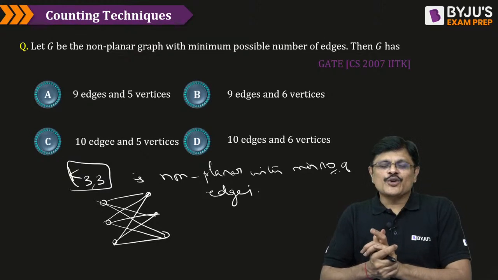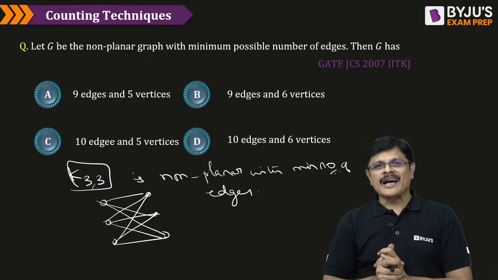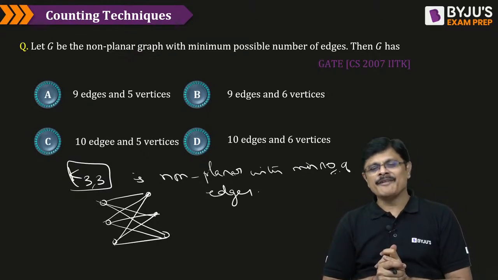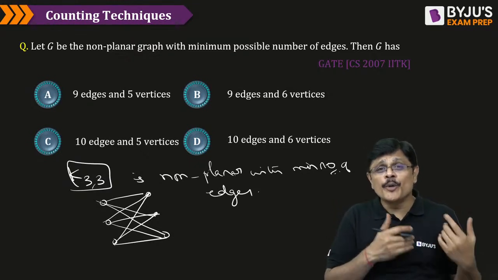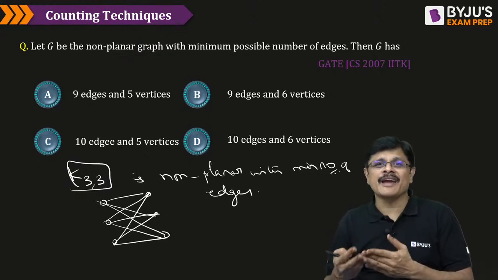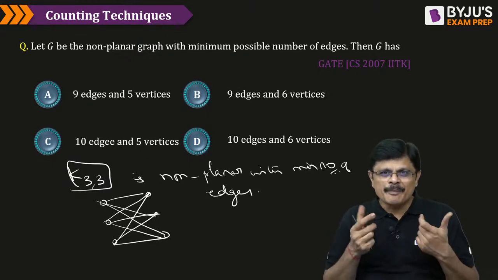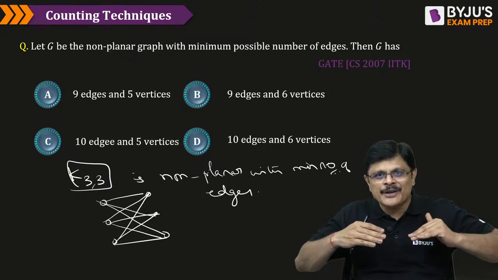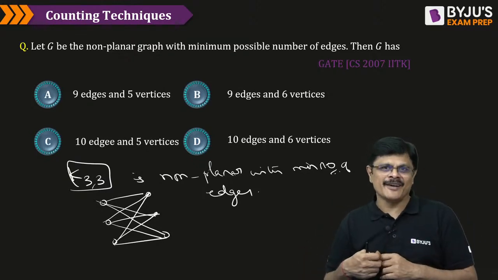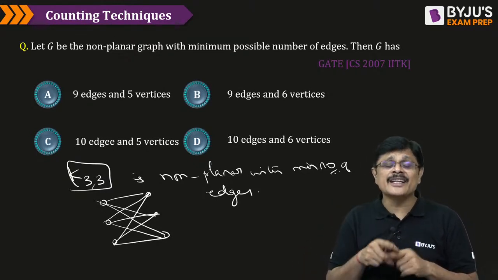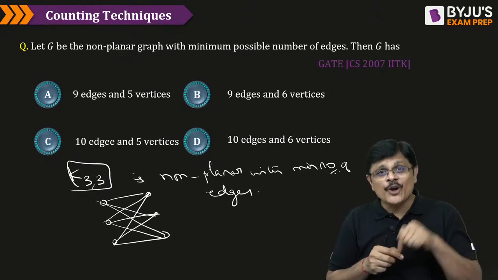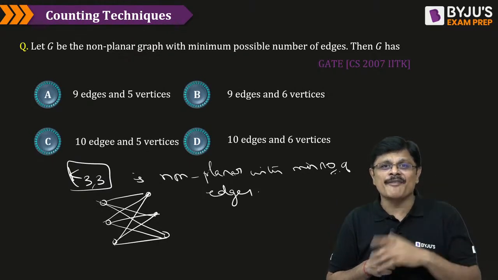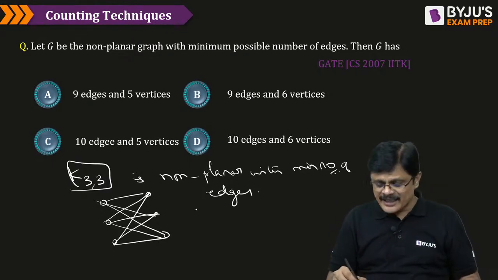See, actually there is a Kuratowski theorem, my dear friends. He proved that a graph is non-planar if and only if it contains a subgraph homeomorphic to K33 or K5. So actually these are the basic graphs which are your starting points of non-planarity, my dear friends. Okay, and the greatness or the importance of K33 is that it is the non-planar graph having the least number of edges.